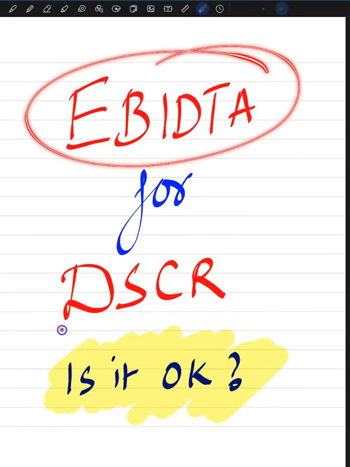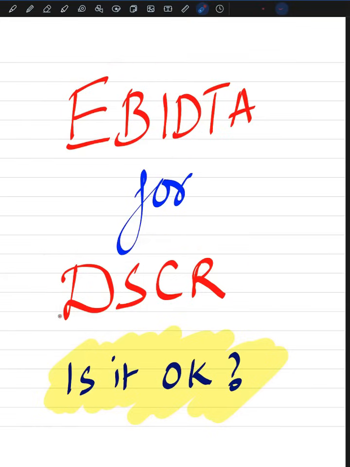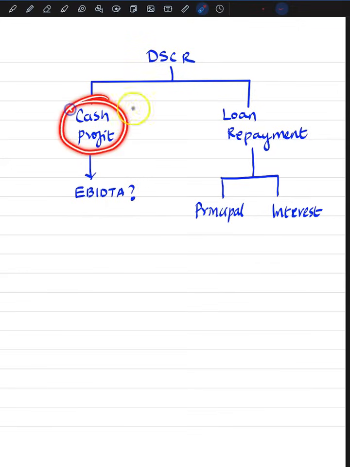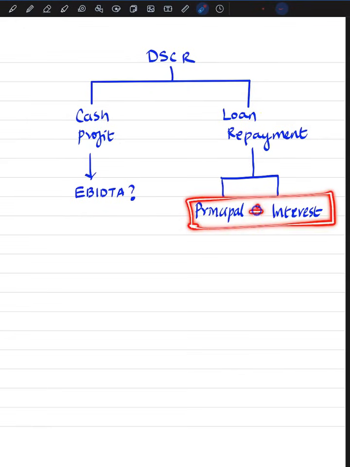Whether EBITDA can be used in DSCR calculations, is it okay? Let's understand. DSCR, that is debt service coverage ratio, basically measures whether the cash profits are adequate enough to meet the loan repayment, that is payment of principal and interest.